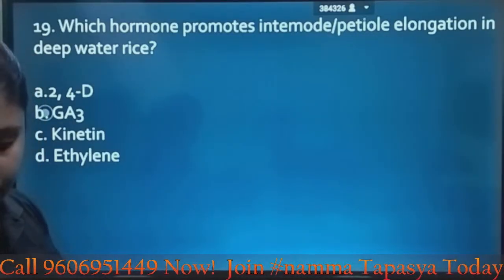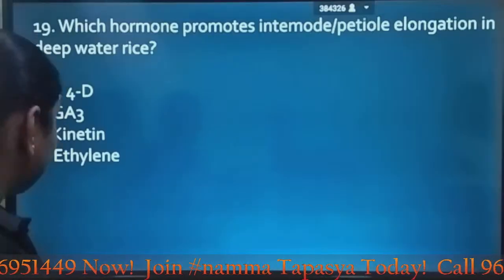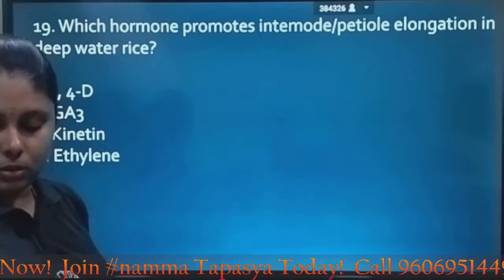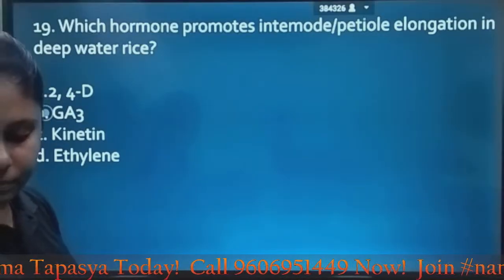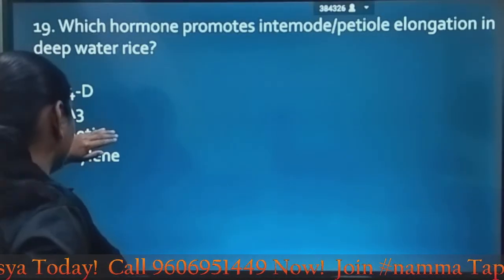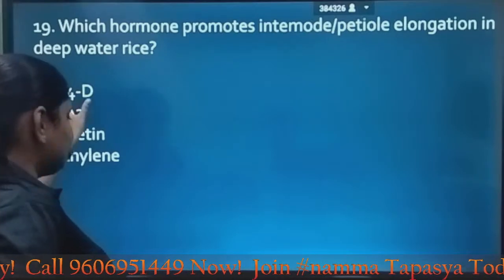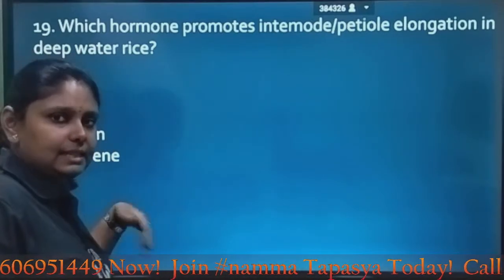It is an auxin. What is this auxin actually required for? It is for weed control. So here the answer must be B, gibberellic acid again.